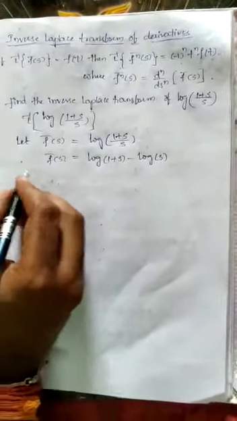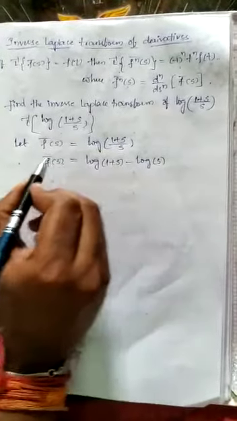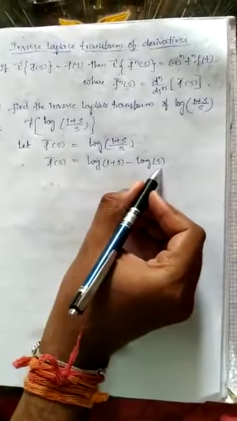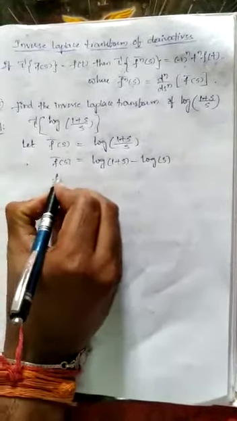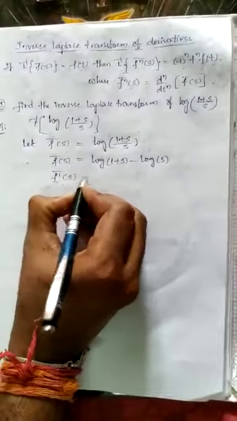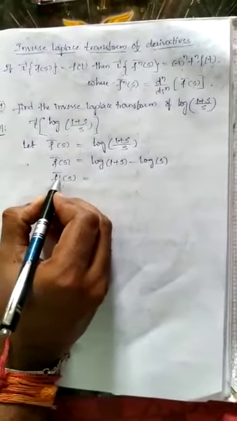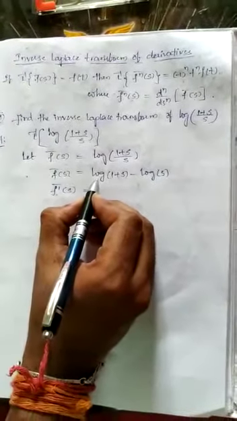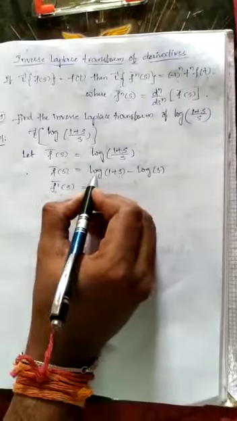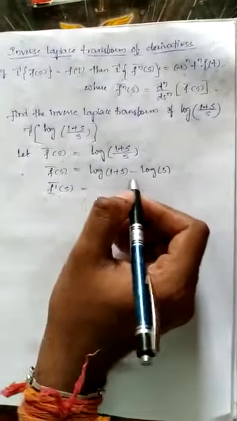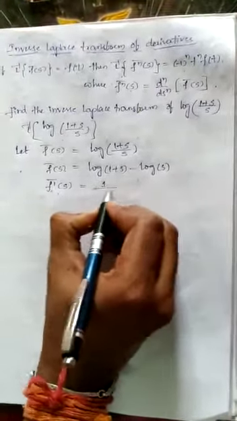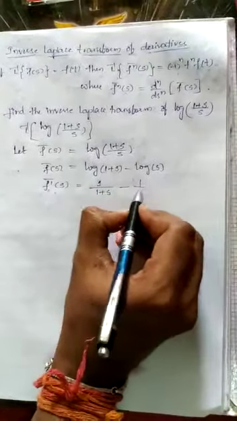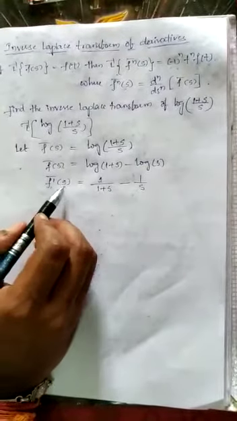Okay, then now directly we cannot find Laplace inverse for log of (1 plus s) minus log s, right? So in this case we have to differentiate this function. So f dash bar of s is nothing but differentiation of f bar of s. So differentiation of log of (1 plus s) will be, what is differentiation of log x? That is 1 by x. So what you will get? 1 by (1 plus s) minus differentiation of log s, 1 by s. So that will be f dash bar of s.